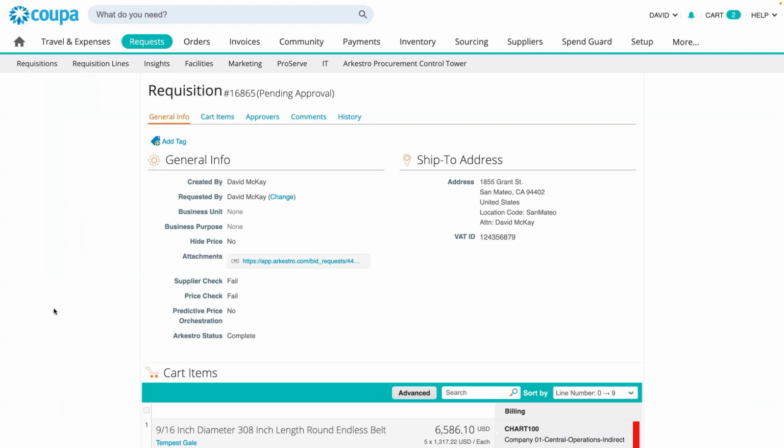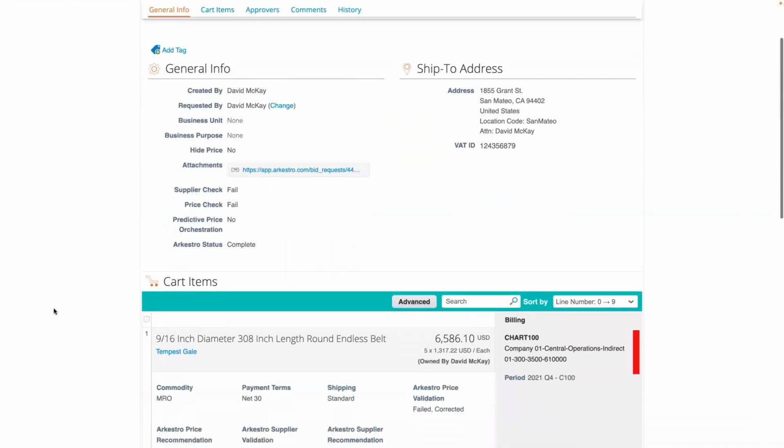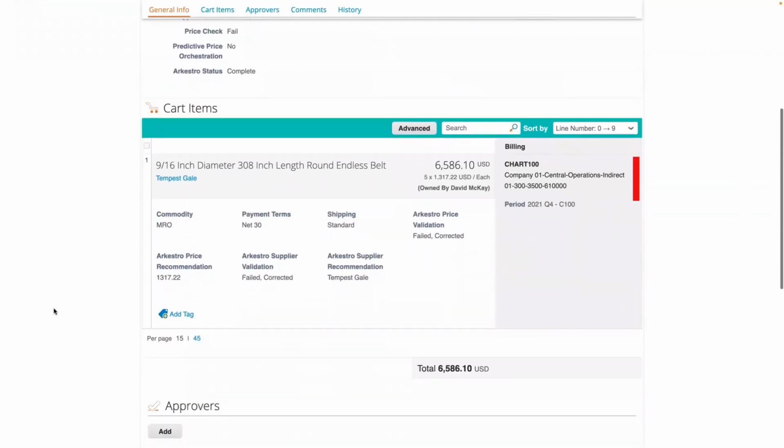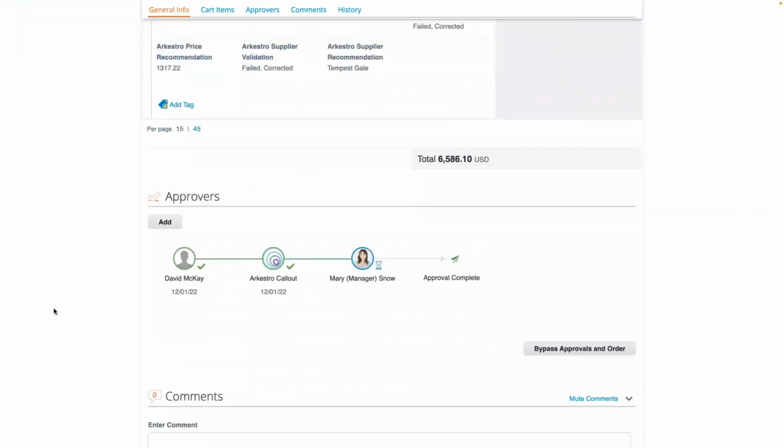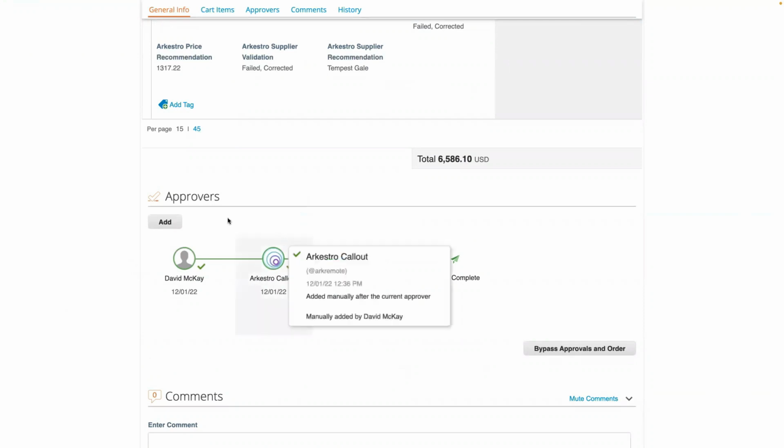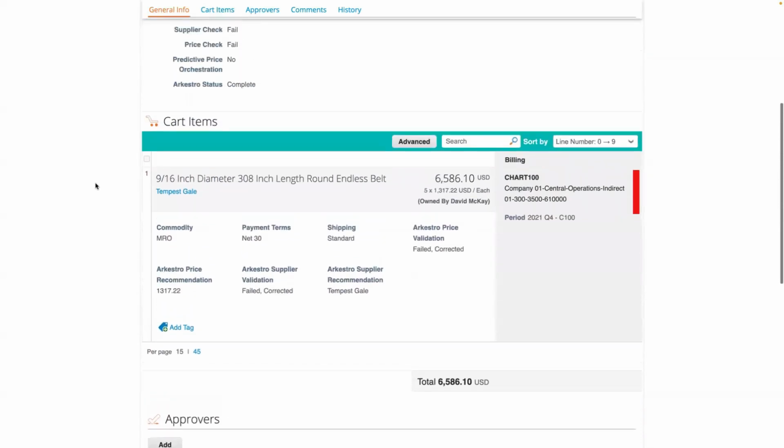Now, what we're looking at here in Coupa is a purchase request that has not been fully approved yet and turned into a PO. This particular purchase request is for an off-contract, non-catalog item. Looks like there's some MRO for a conveyor belt part that's been requested here. Now, what happened on this request? Well, initially, David, a non-procurement user, submitted it, and then we, Arkestro, acted as the first step in the approval chain.